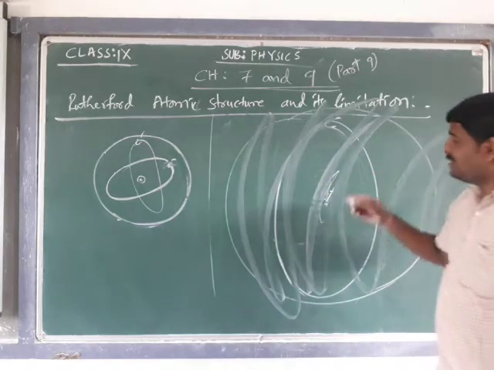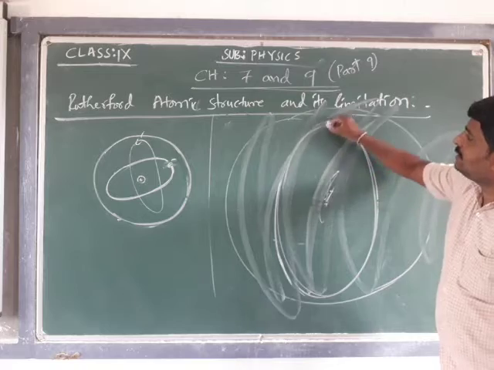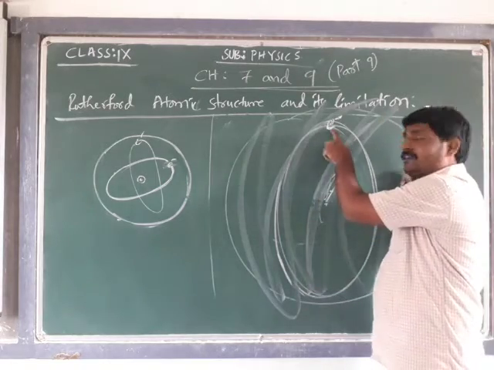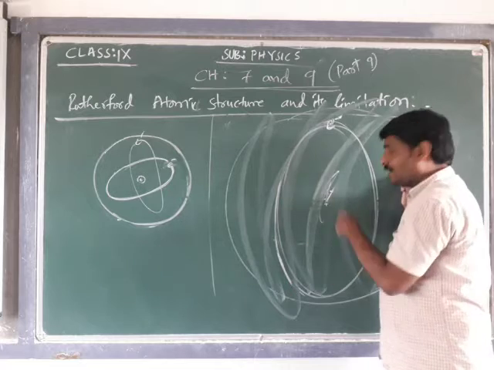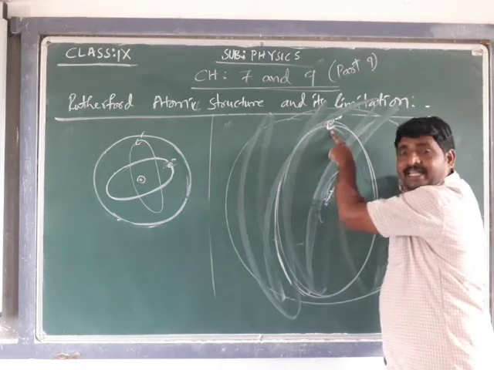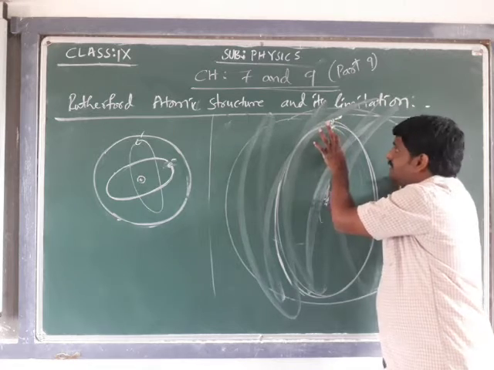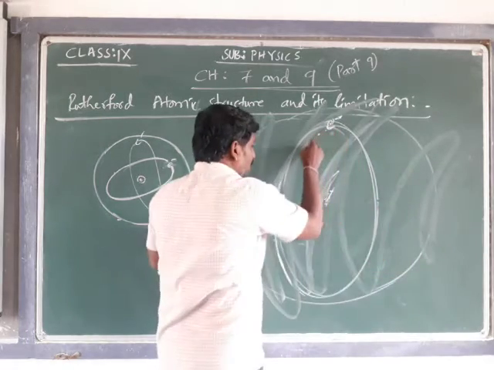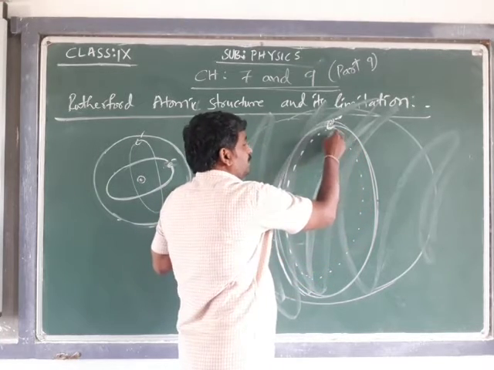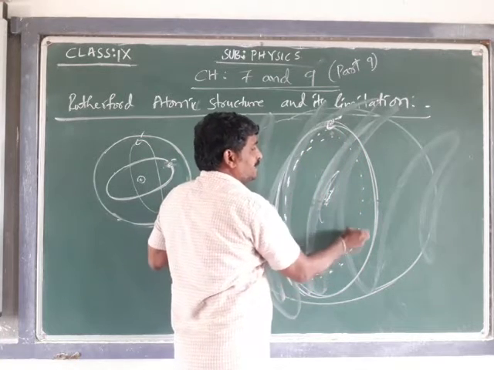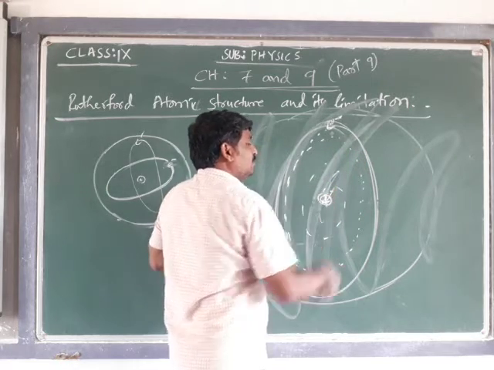That shows that even though the electron is revolving around the nucleus, it's not radiating the energy. It's not radiating energy, and it's not reaching the nucleus, and it's not going to fall in the nucleus.